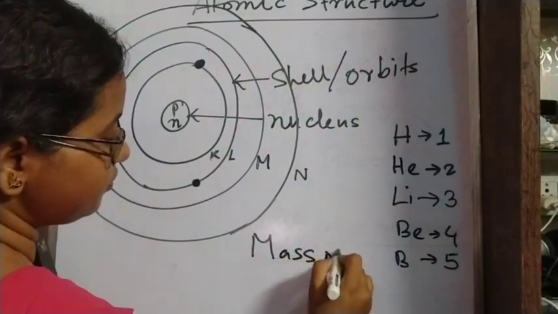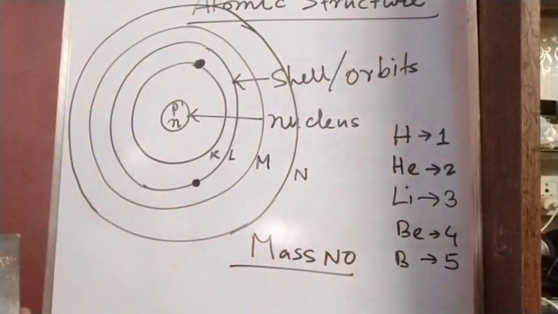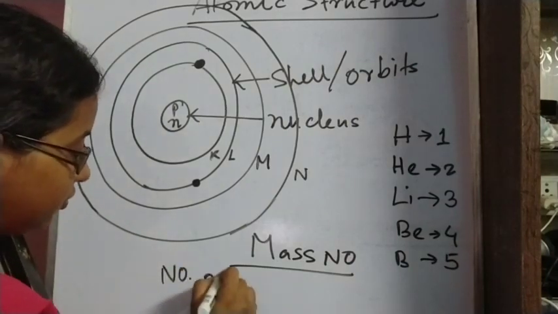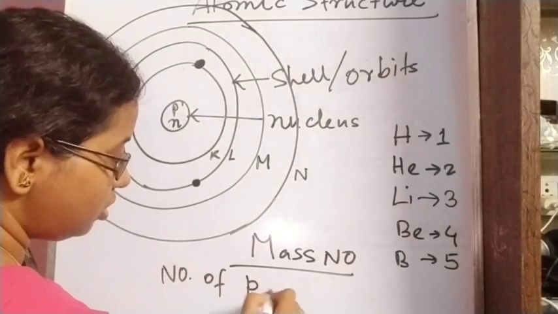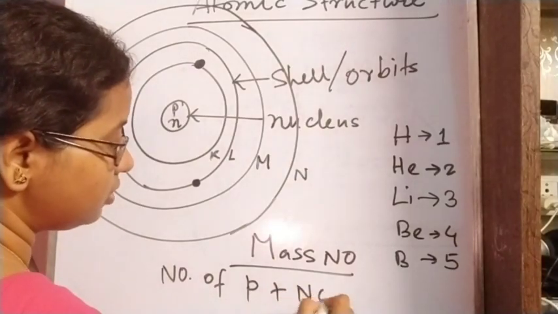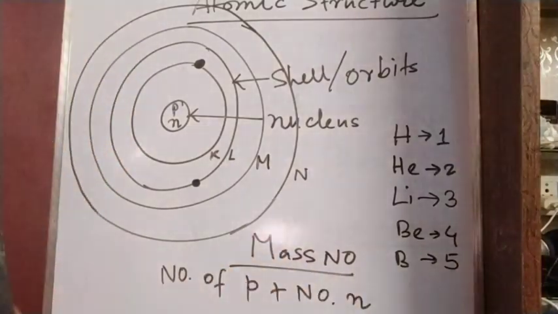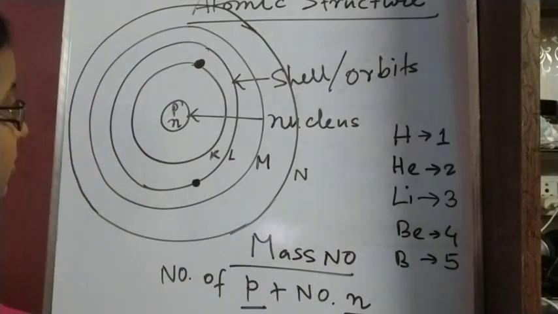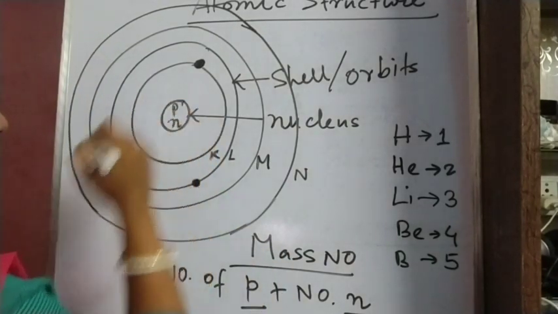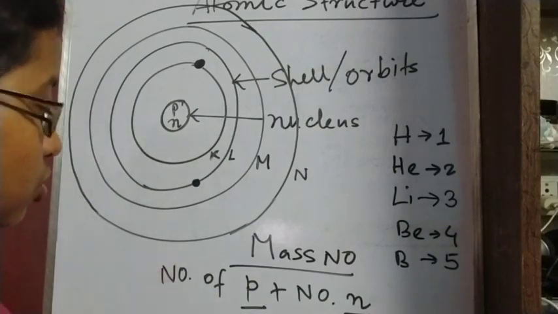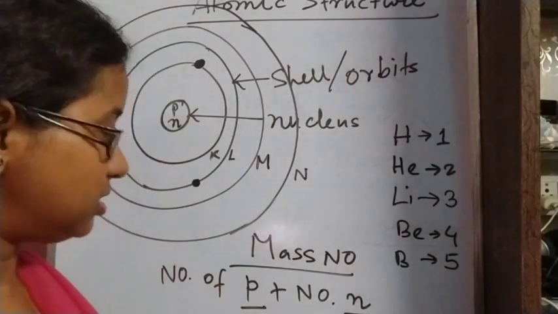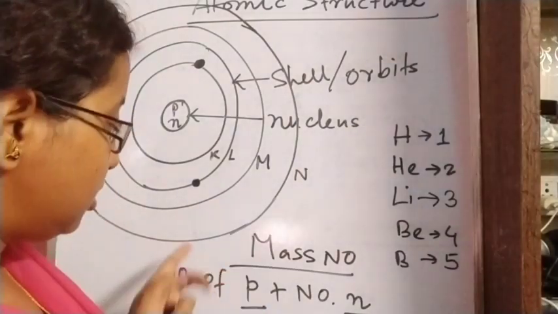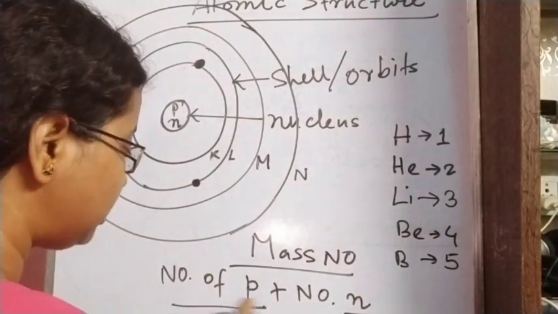Mass number. What is mass number? The total number of proton plus number of neutron. Okay, and as we know, the protons and neutrons are present in the nucleus. So the total number of proton and neutron present in a nucleus of an atom is called its mass number.